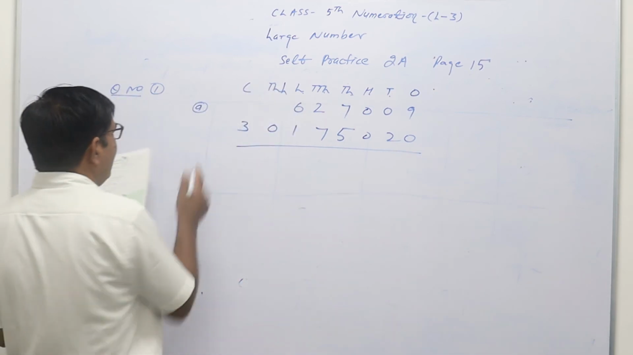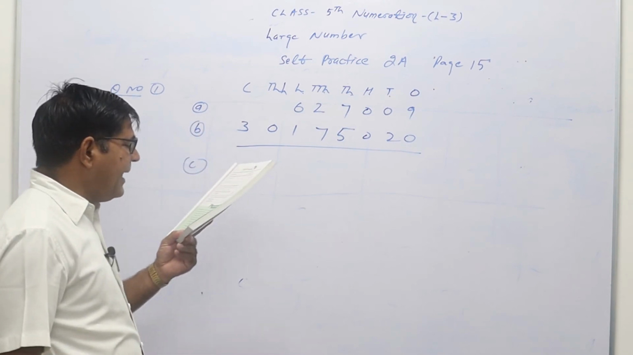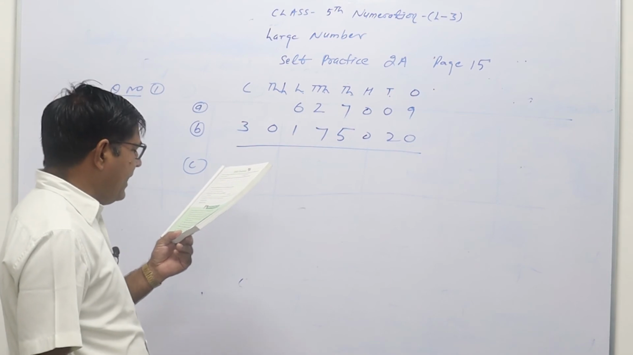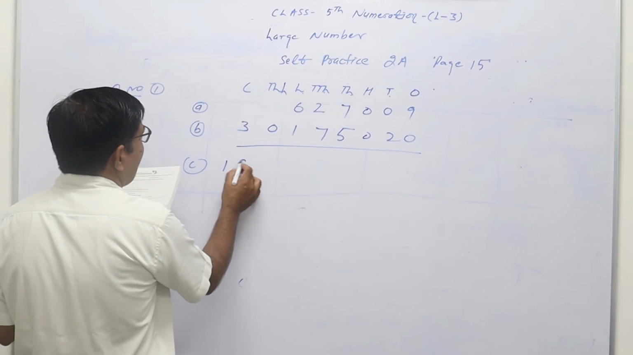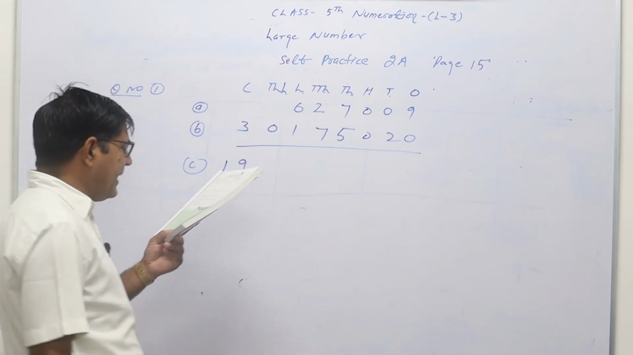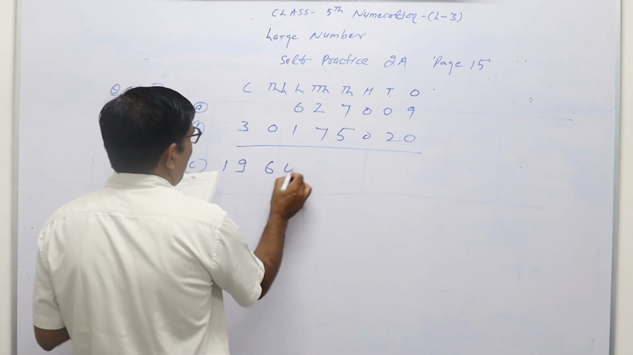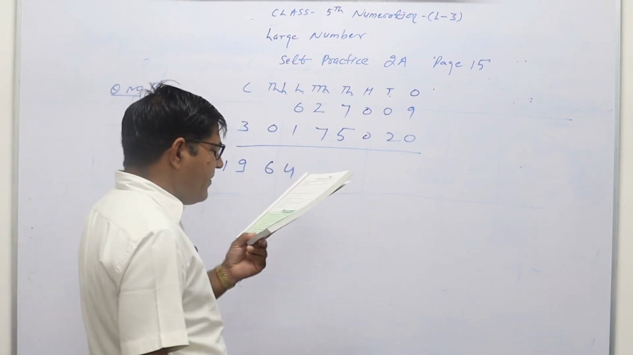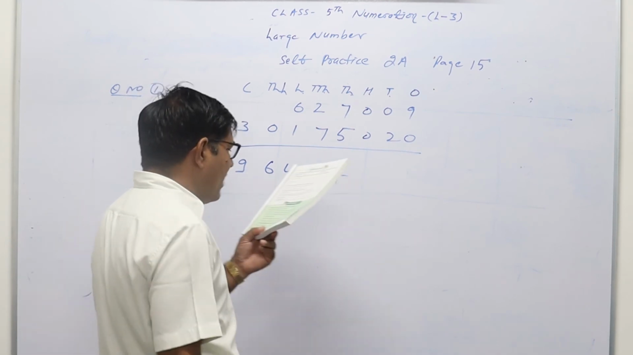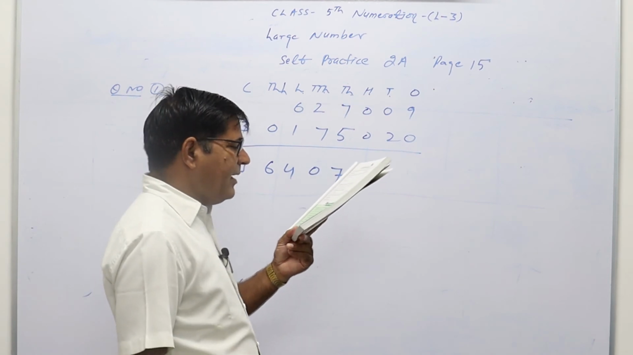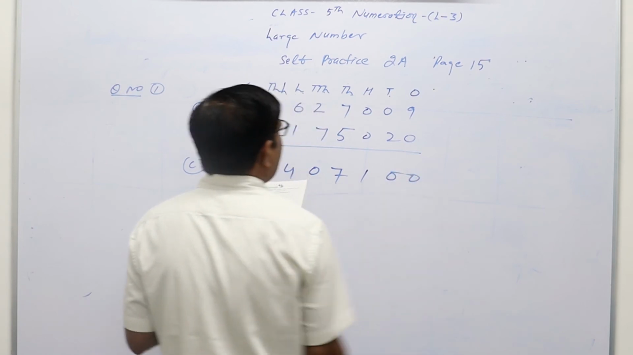Then third question, C: 19 crore. So 19 crore we will write this way, 19 crore, 64 lakh, 7,000. This is the 7,000, and 7,100, so we will write 100.